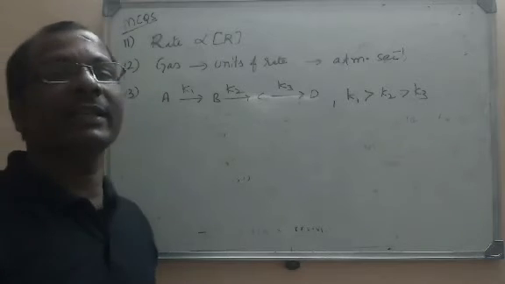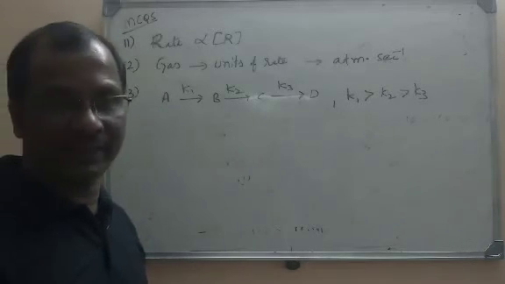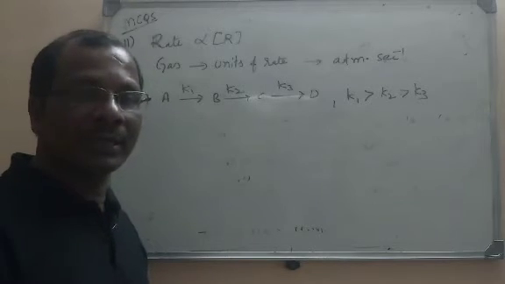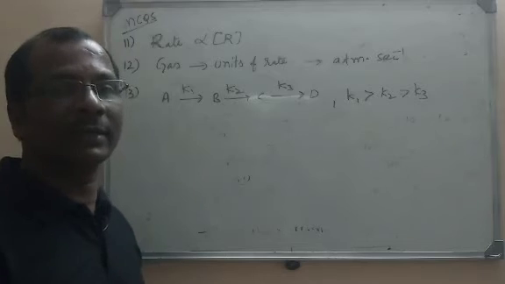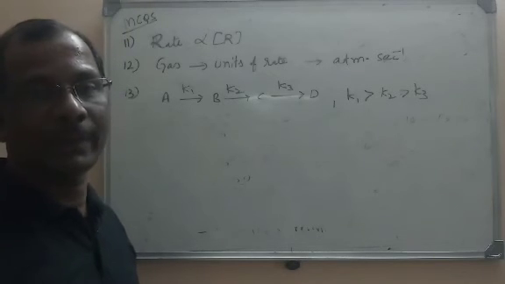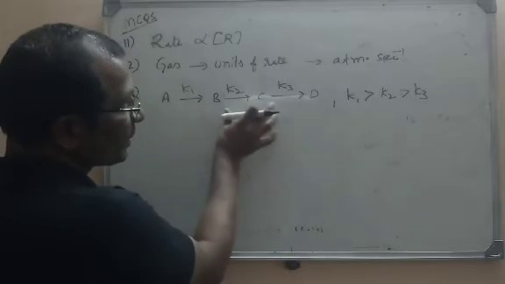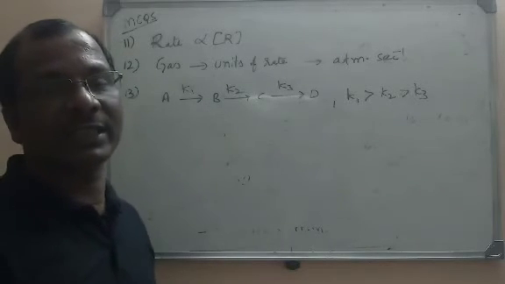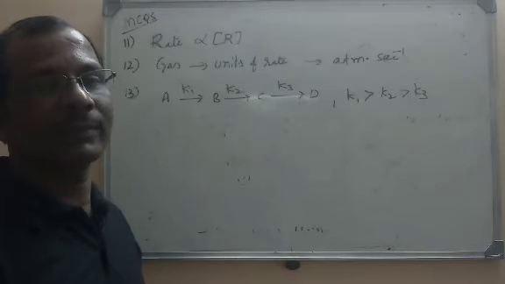So what is meant by rate determining step? The slowest step is called the rate determining step. In a complex reaction, there are many steps. In that, one step will be the slowest of all. That is called the rate determining step. So we have to find here, we have three steps, A to B, B to C and C to D. Which step is the rate determining step? The slowest step. How to find the slowest step?